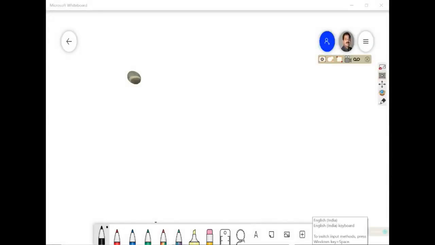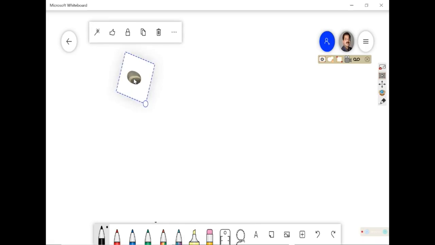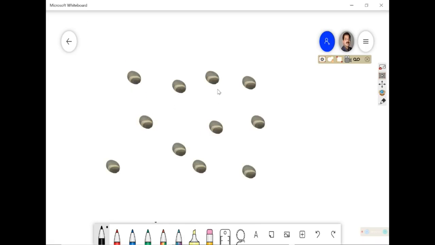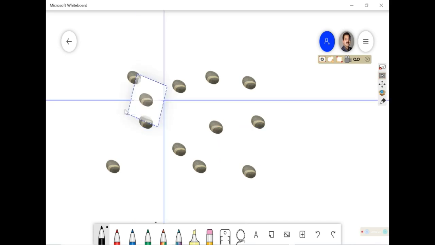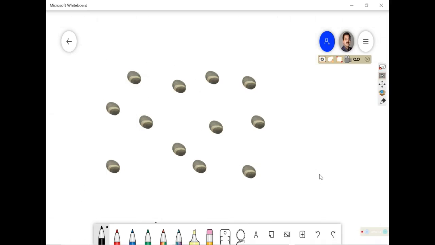Okay, my dear students, on my visit to the seashore, the beach, I decided to collect some pebbles from there. I have collected a few pebbles. Let me show you all those pebbles. 1, 2, 3, 4, 5, 6, 7, 8, 10, 11. Actually, in fact, I had brought 12 pebbles from the seashore. Now there are 4 plus 4, 8 plus 4, 12 pebbles on the screen.